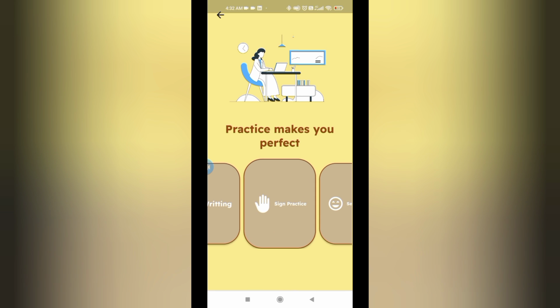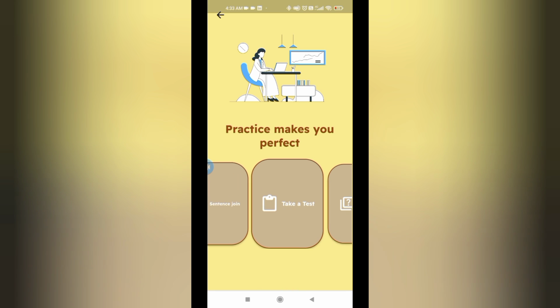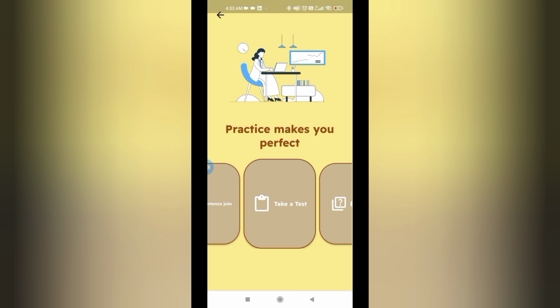And then sign practice. For the sign practice, a set of words will be given to the user, and the user should show a particular sign, and the signs will be analyzed by the models which are built for sign to text. So if the sign shown and the text match, then a mark will be given to the user. Then sentence joint. So basically, a set of sign language videos will be provided, and the user should analyze the set of videos in a row and frame the sentence on their own. So we can also take a test which will contribute all the total parts and be used for calculating the performance of the user.